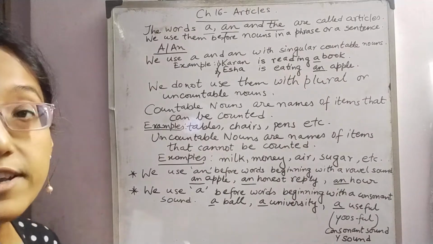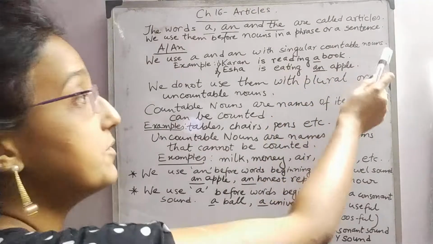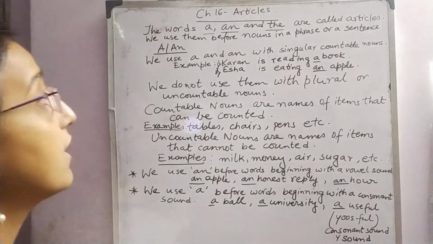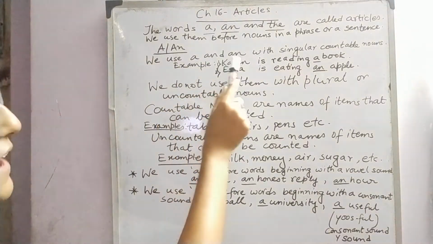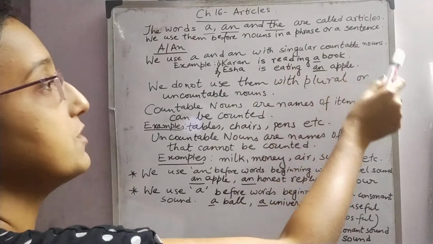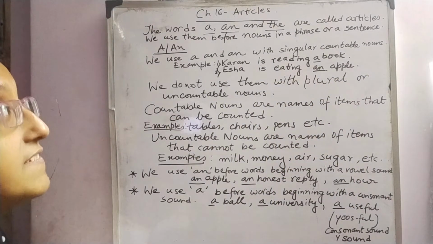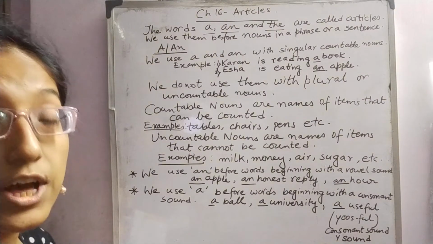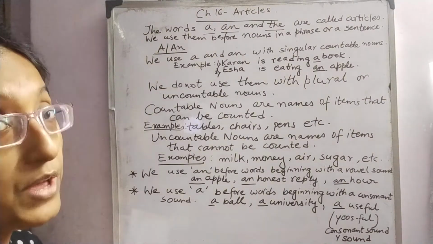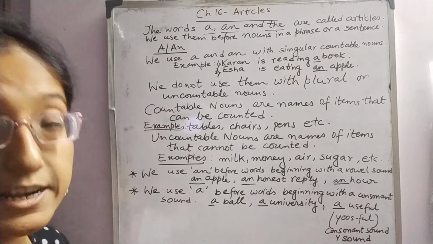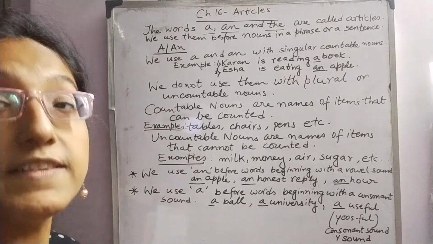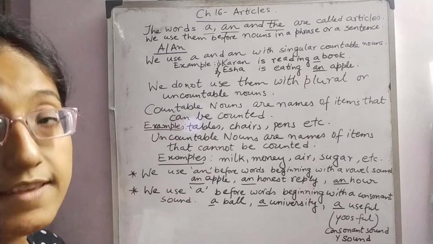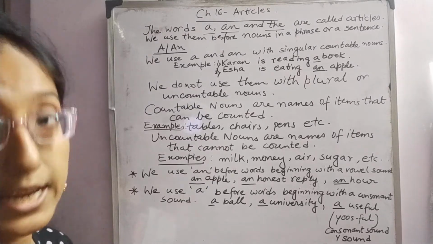What are singular countable nouns? Let's know it one by one. That means we can place a or an before nouns which are singular as well as countable. The nouns need to be singular and they need to be countable. Then only we can place a or an before it.